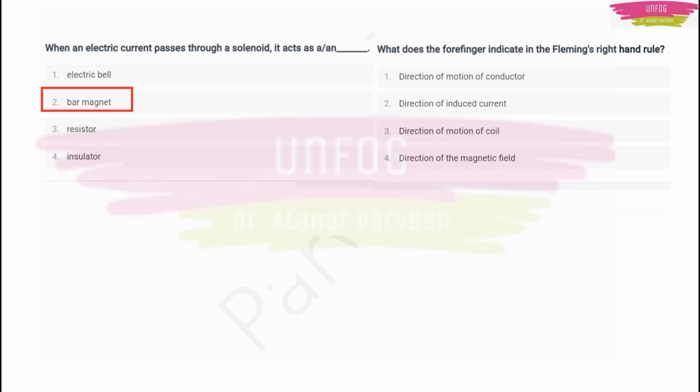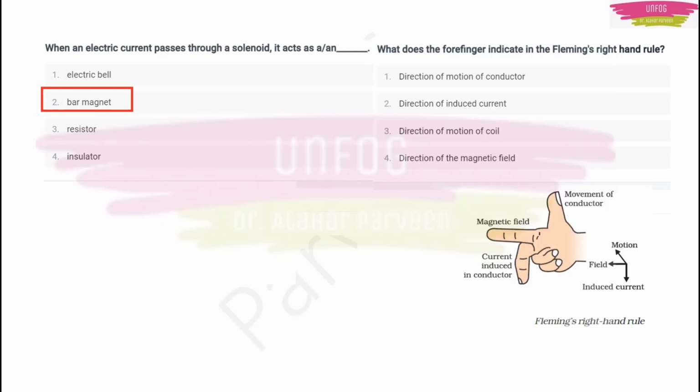What does the forefinger indicate in Fleming's right hand rule? I told you, right? It will indicate the magnetic field.